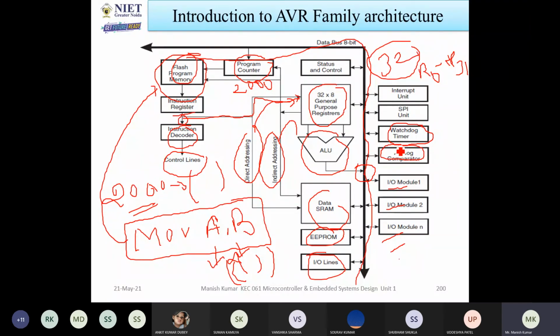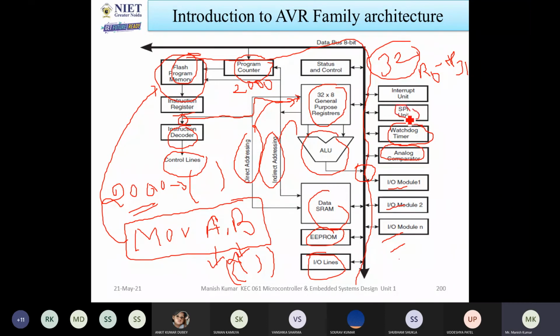What will happen? It will hang. When you start the system again, all the register values will start from 0, and no operation will be performed within it. So it will be fresh, like a new one.